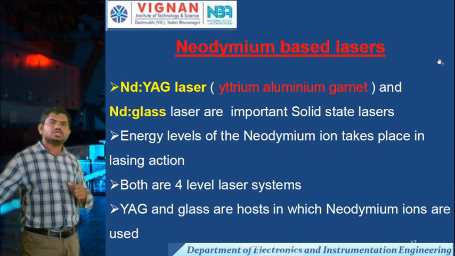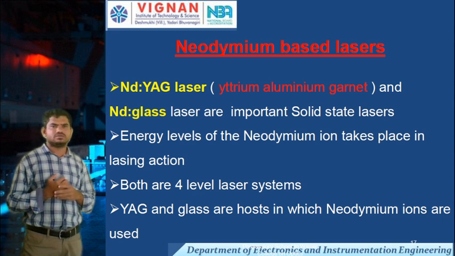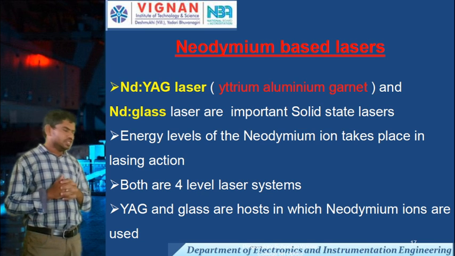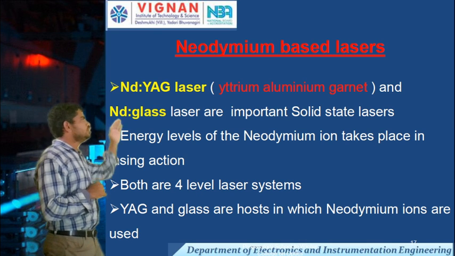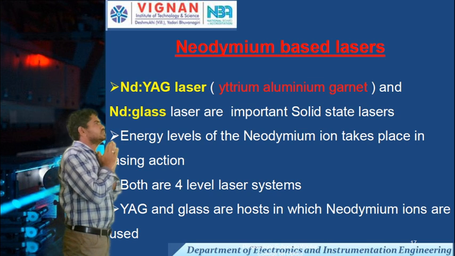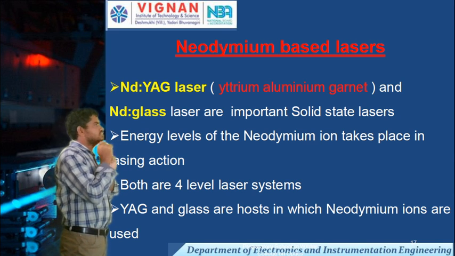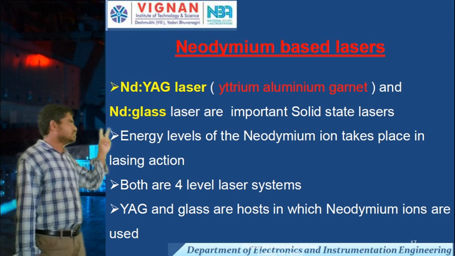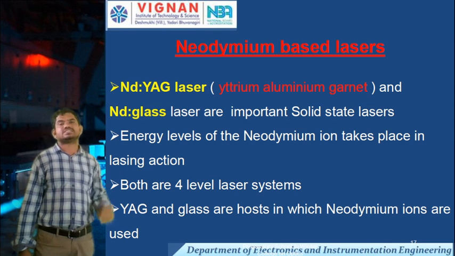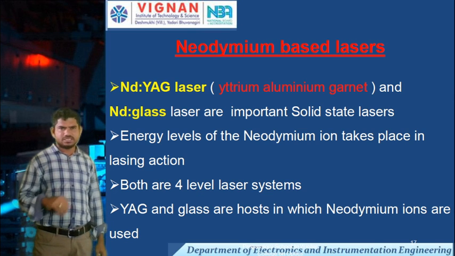Now, the next laser is the neodymium based laser. In neodymium based lasers there are two types of lasers. The first laser is the neodymium YAG laser, neodymium yttrium aluminum garnet; YAG means yttrium aluminum garnet. The next laser is the neodymium glass laser. These two lasers are also solid state lasers.